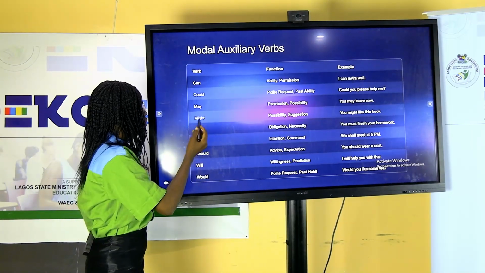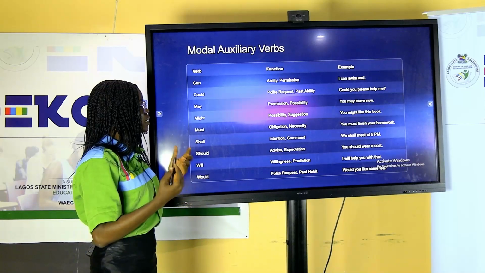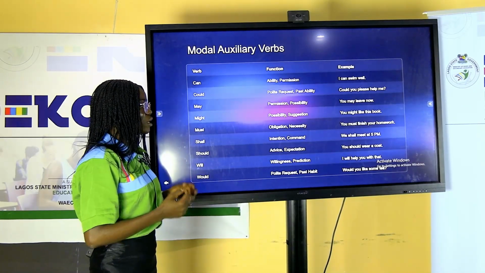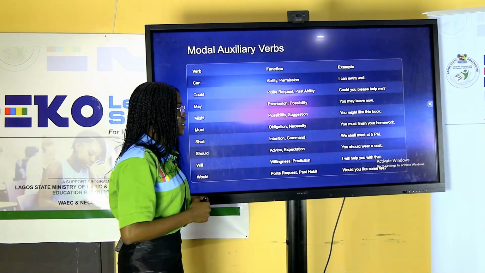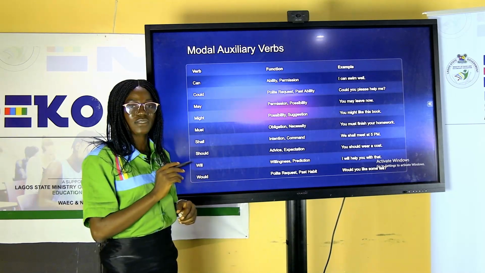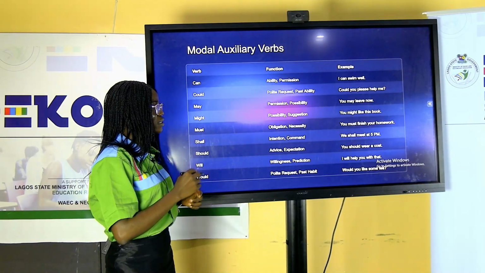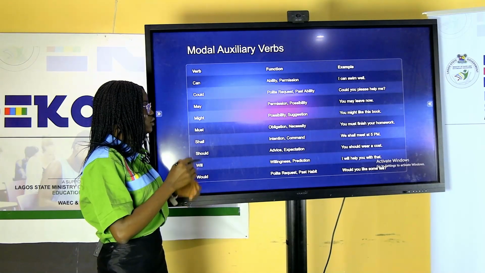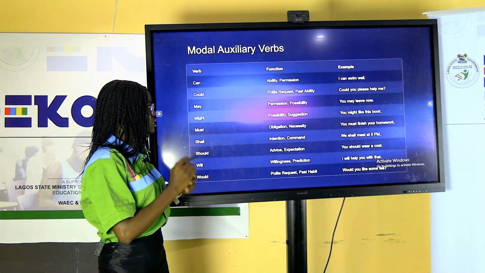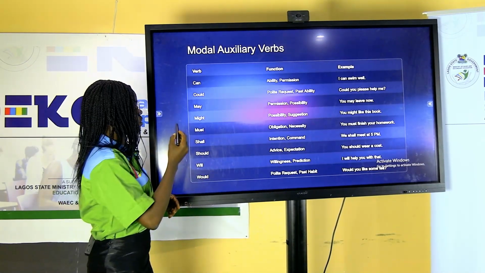Then must. Must is used to show obligation or necessity. For instance, you must finish your homework. In that sentence, it is showing necessity or obligation. It is showing that you must do something. So it is necessary you finish your homework.